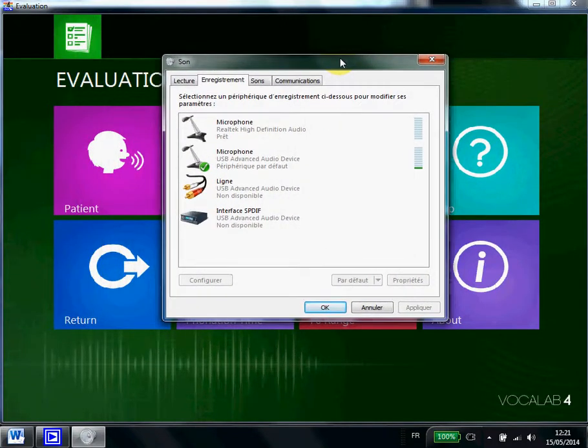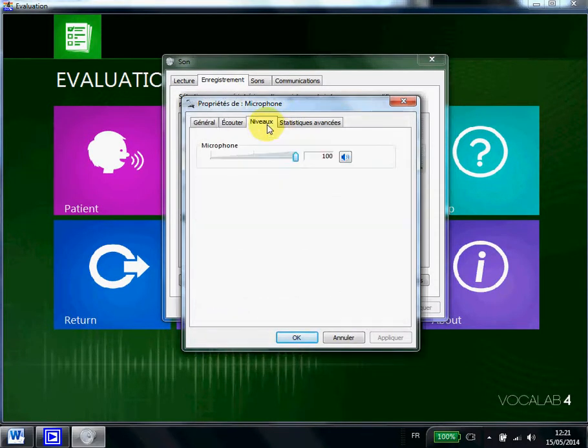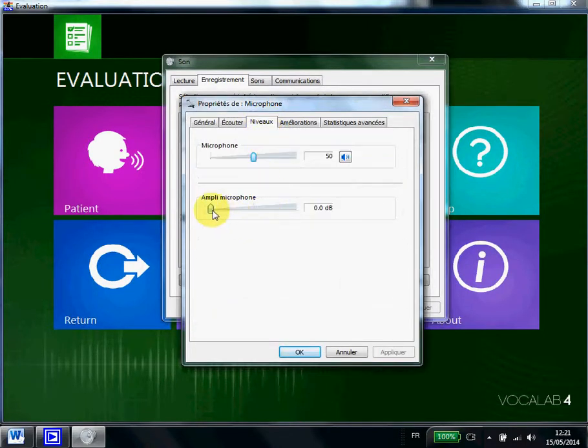Click Recording Devices. Double-click on Microphone and Level. The top slider allows fine-tuning of the microphone, while the optional bottom slider allows a coarse adjustment.